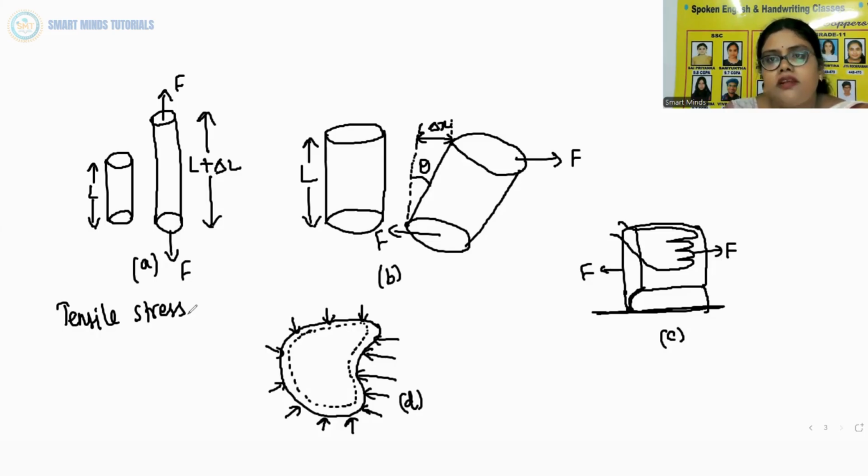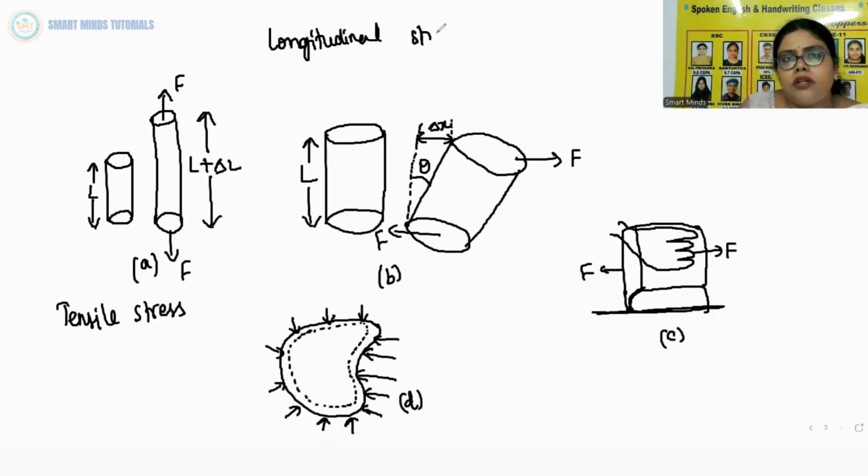The change in length, delta L, to the original length L of the body is known as longitudinal strain. So longitudinal strain is equal to delta L by L.